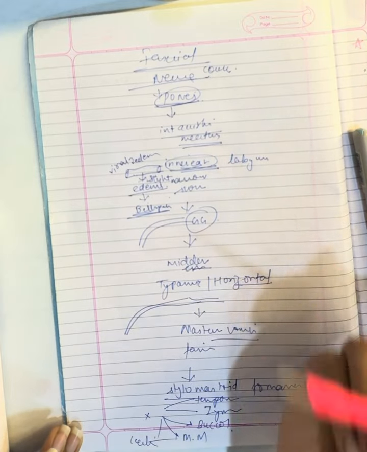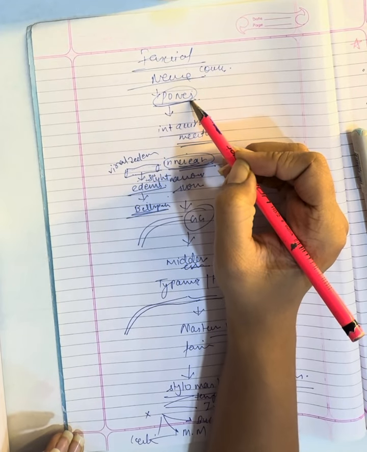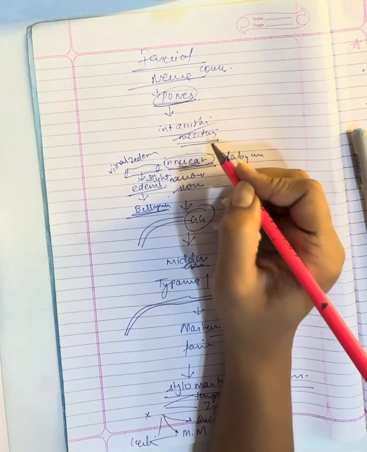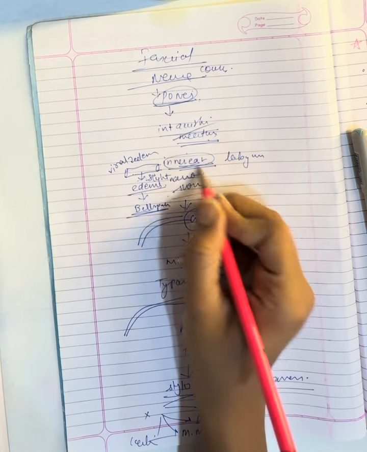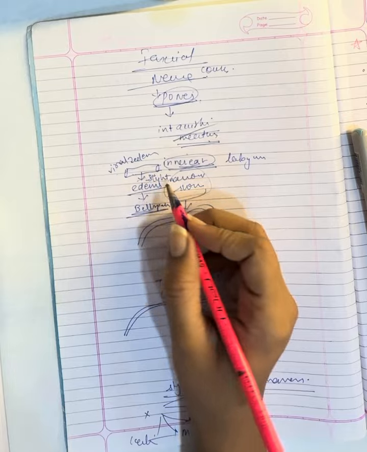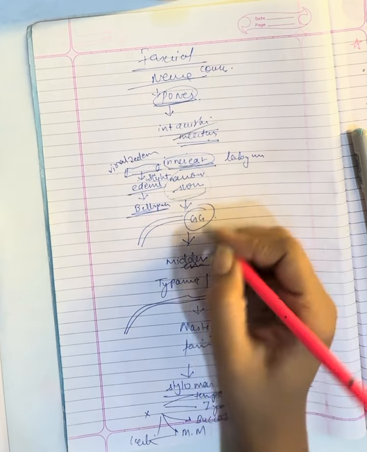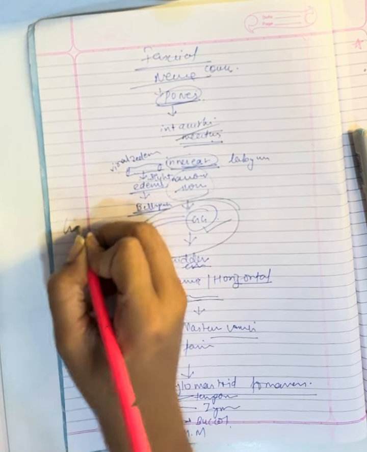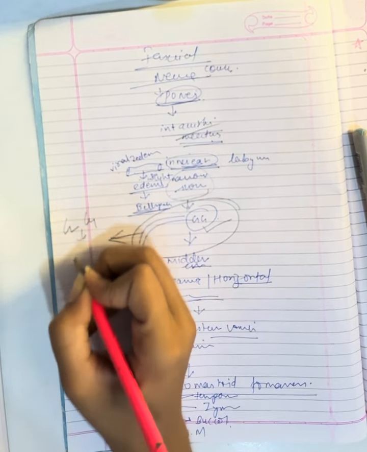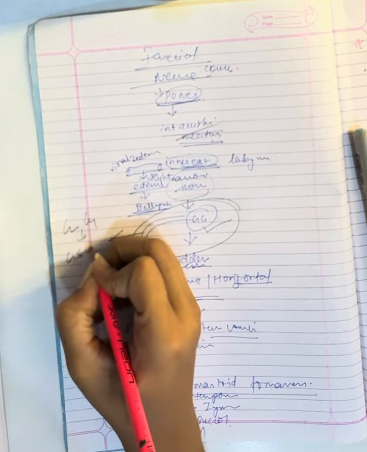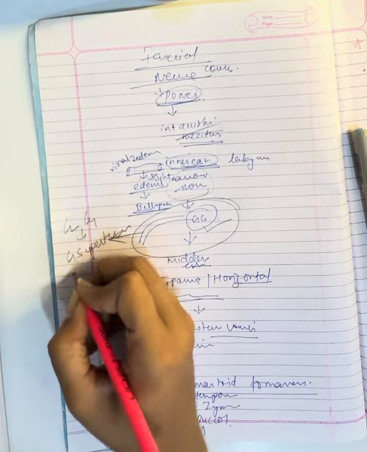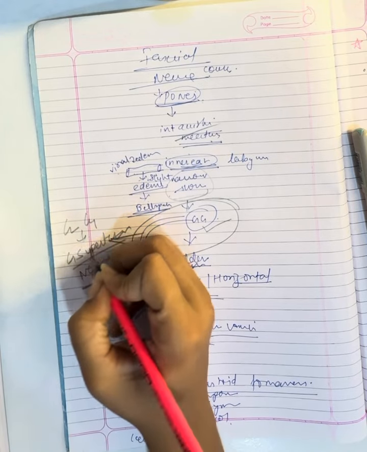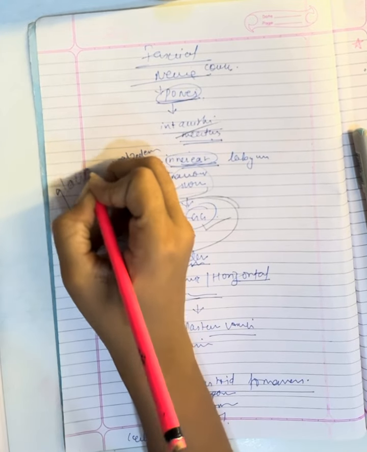Now we'll see the branches. So first pons, and then internal acoustic meatus, okay, done. And here we have to remember this is the narrowest canal, viral infection, Bell's palsy, very very common. Then we have this first genu, very very important, we have to remember first G for first genu, and G for greater superior petrosal nerve. So this is responsible for lacrimation.